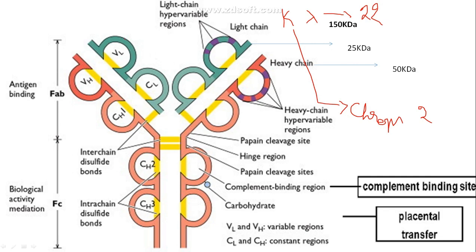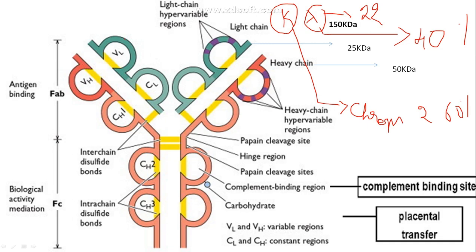So we have these two chains. Humans have both kappa and lambda chains, but what is the percentage? 60% of our immunoglobulin is made up of kappa chain and only 40% is made up of lambda. Kappa, coded by chromosome 2, is 60%, and lambda is 40% in our body. That's the difference.